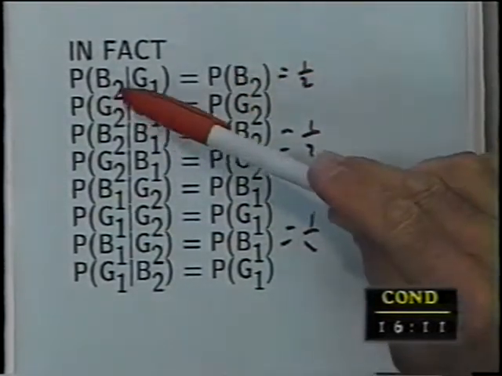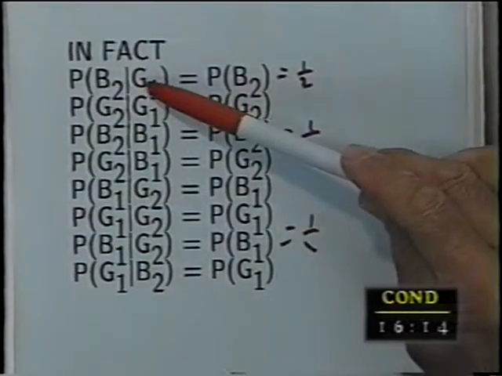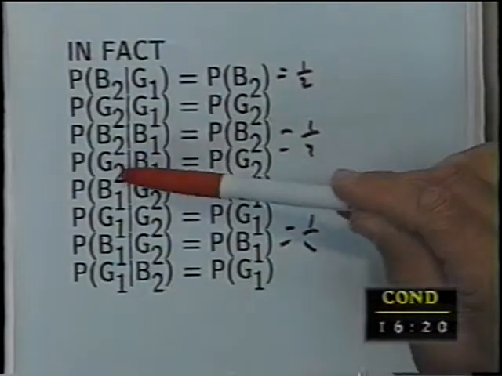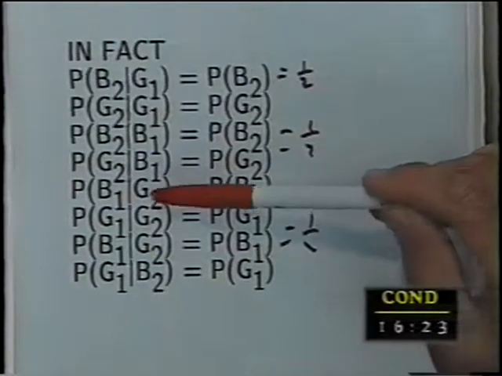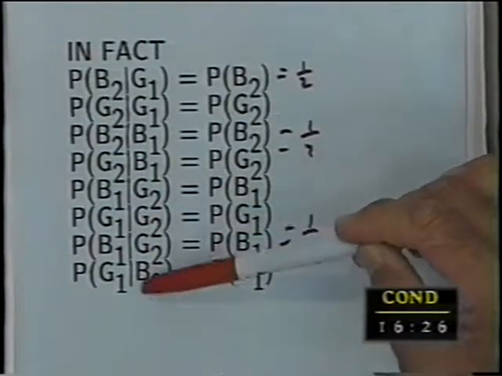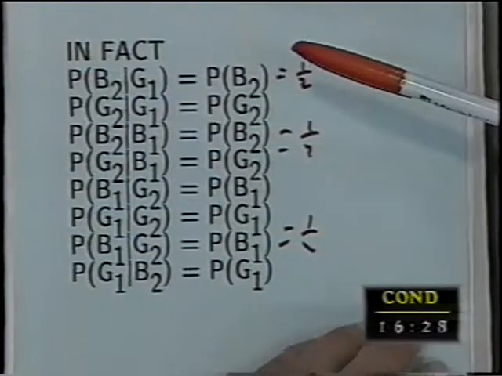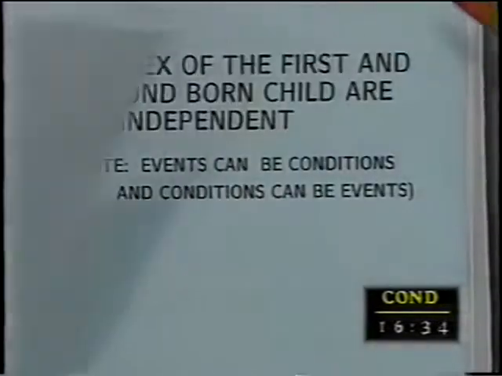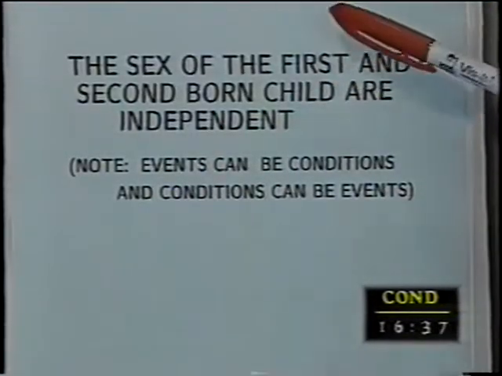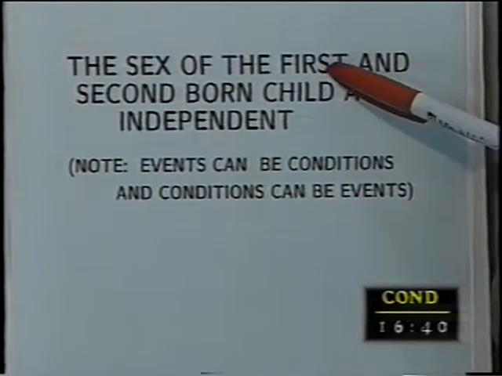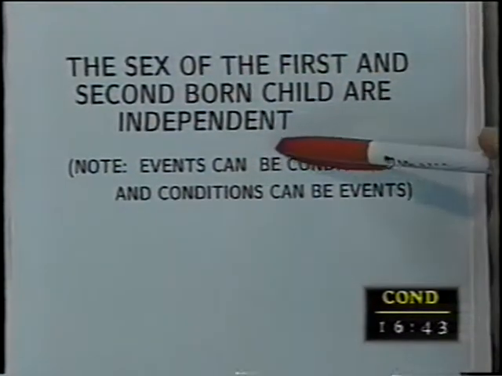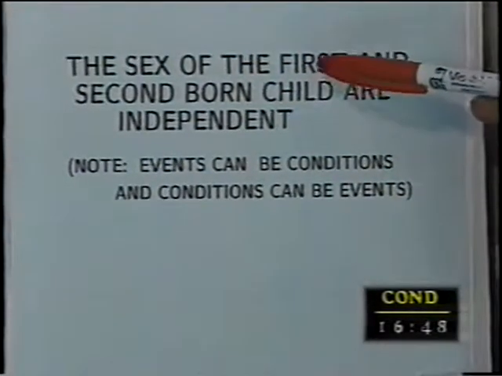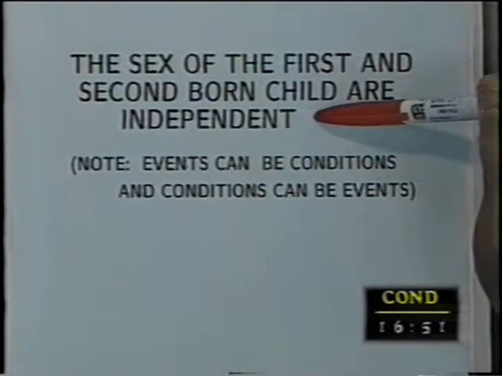And what we find out is that boy second and girl first are independent events. Girl second, girl first, independent. Boy second, boy first, independent. Girl second, boy first, independent. Boy first, girl second, independent. Girl first, girl second. All the combinations are independent. And when all possible combinations of two things are independent, we say that those properties are independent. In this case, the sex of the first and the sex of the second born children are independent. The sex of the firstborn was property 1, the sex of the second-born was property 2, and they're independent of each other.